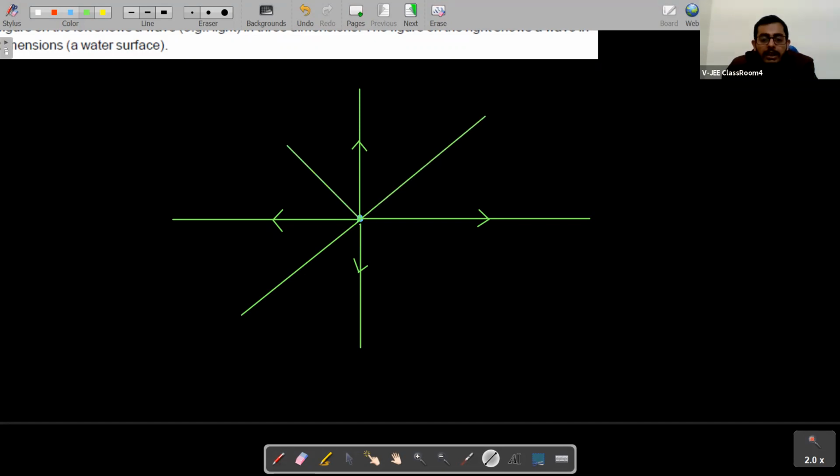Because light is a wave. We are talking about light wave, right? That is why the name of this chapter is wave optics. We are talking about light waves here, students. So these green lines I have made for showing you that this point source is emitting waves in all directions. So what we said about wavefronts are those surfaces at which phase is same.